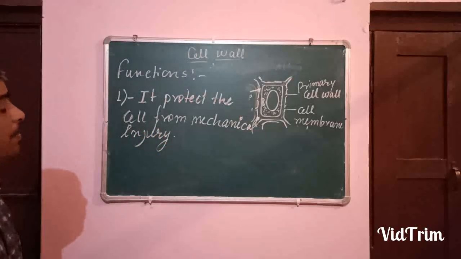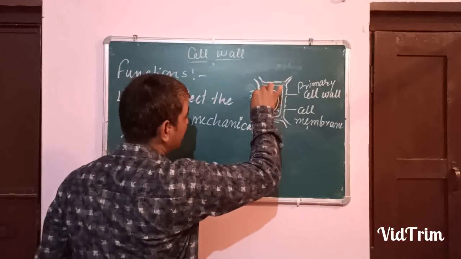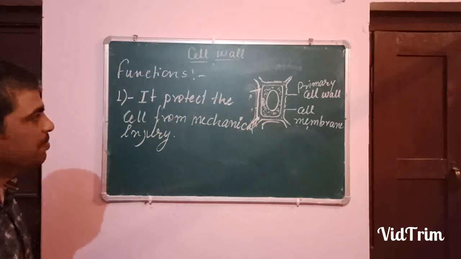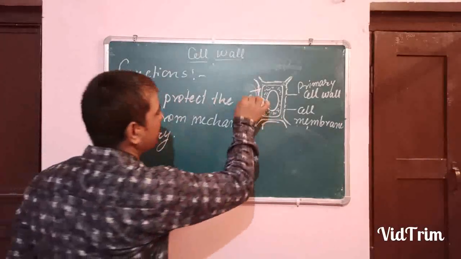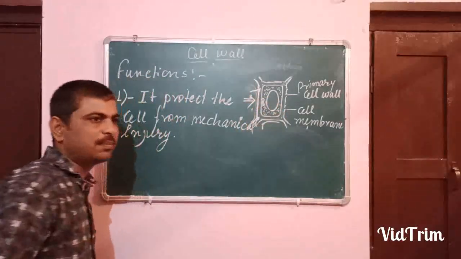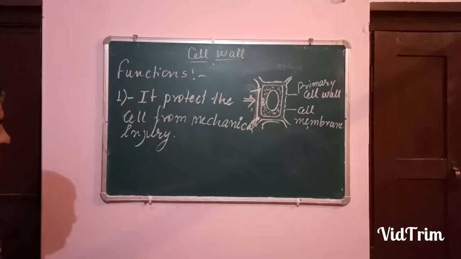It protects the cell from mechanical injury. It is the outermost layer. So whatever, like the wind is blowing, rain is happening, temperature is rising, everything will first affect the cell wall. This cell wall protects the inner side material from mechanical injury, wearing, tearing, etc.